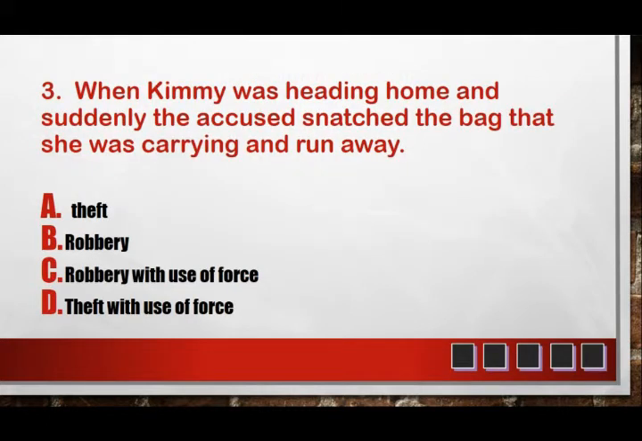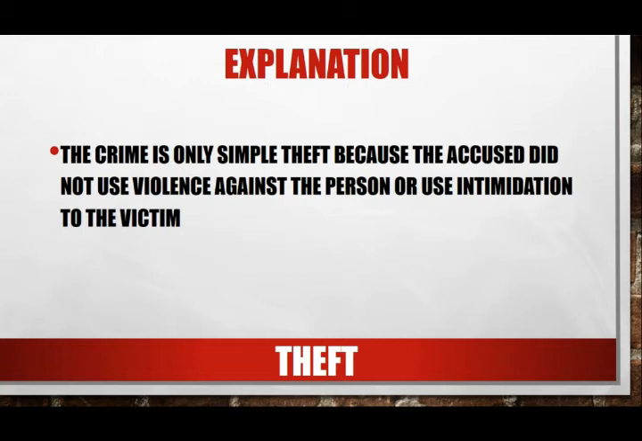Number 3. When Kimi was heading home and suddenly the accused snatched the bag that she was carrying and ran away. What was the crime committed by the accused? A. Theft. B. Robbery. C. Robbery with use of force. Or D. Theft with use of force. The answer is theft. Why? Because the accused did not use violence against the person or use intimidation to the victim.